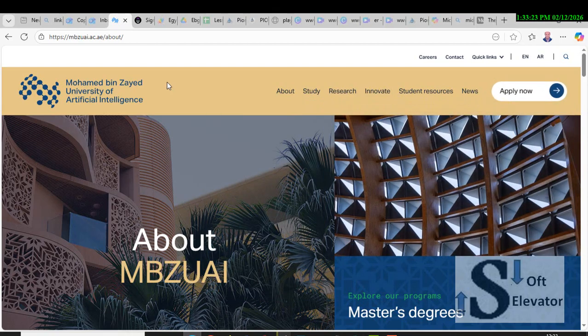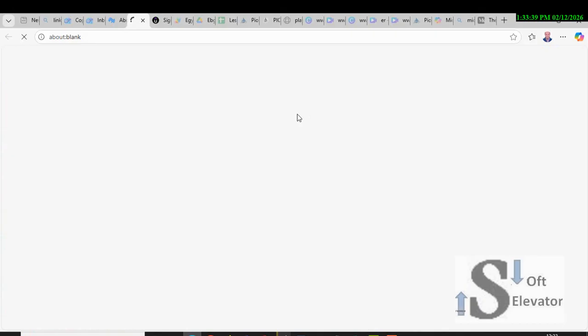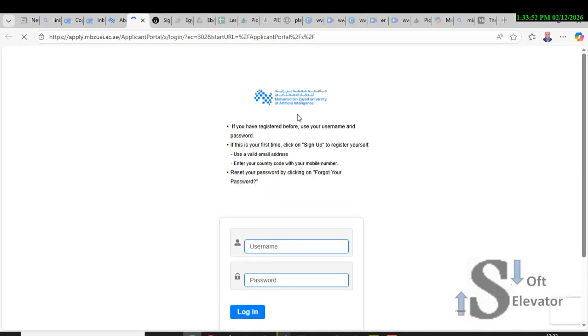So here you will, when you enter the website, MBZUAI is the abbreviation for Mohamed bin Zayed University of Artificial Intelligence. You will find the website, click on About, then Apply Now, as you can see, and you will register your name, your phone number, your email, all things, and you will enter the teacher name and the email of the teacher who will recommend you in this form.